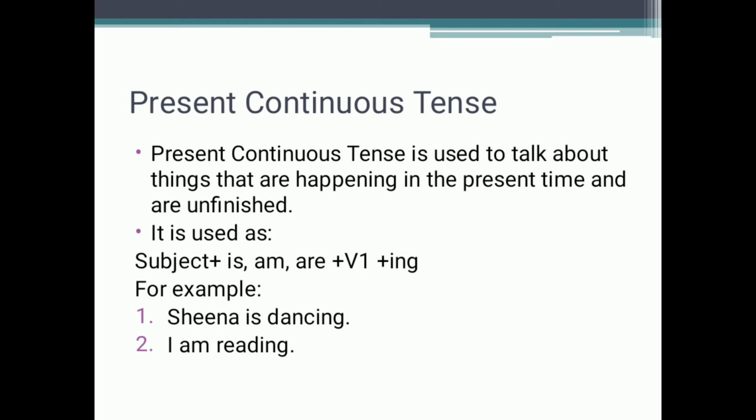Now, as we have learned about the simple present or the present indefinite tense, the second form is the present continuous tense. We are learning about the present continuous tense now. So firstly, what is present continuous tense? Present continuous tense is the tense that is used to talk about something that is going on right now, that is happening in the present time right now. It means telling about the action that we are doing currently.